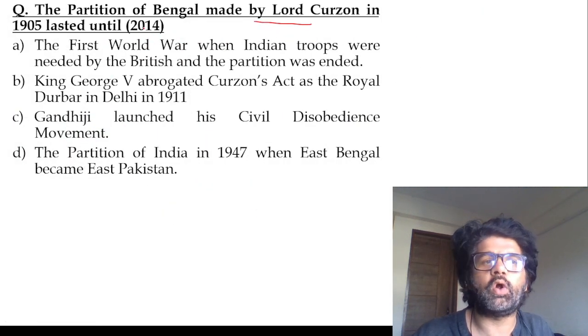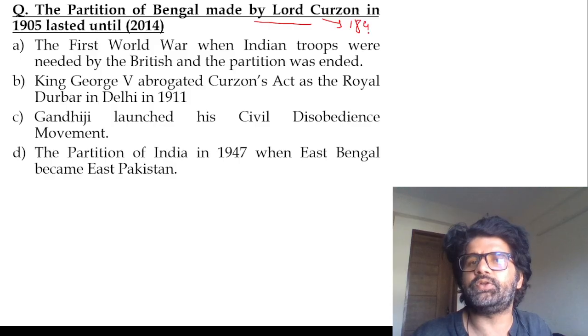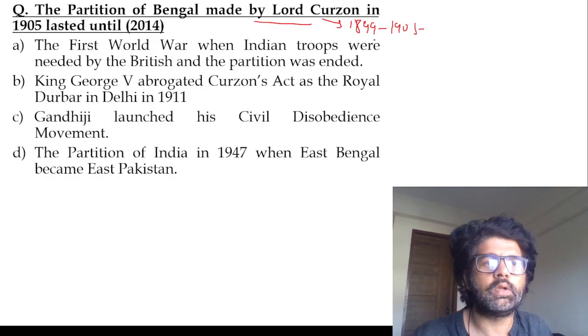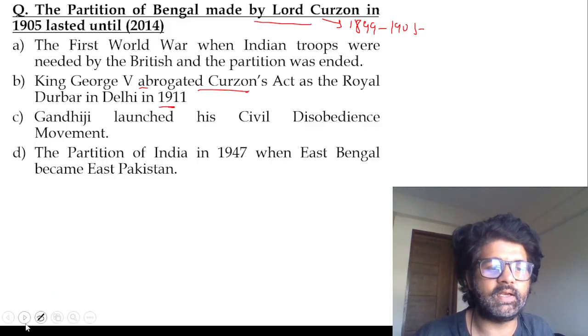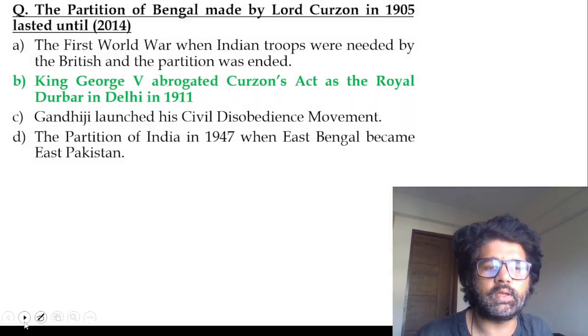Partition of Bengal was made by Lord Curzon, 1899 to 1905. It lasted until 1911. King George V abrogated Curzon's act at the Royal Durbar in Delhi, 1911.